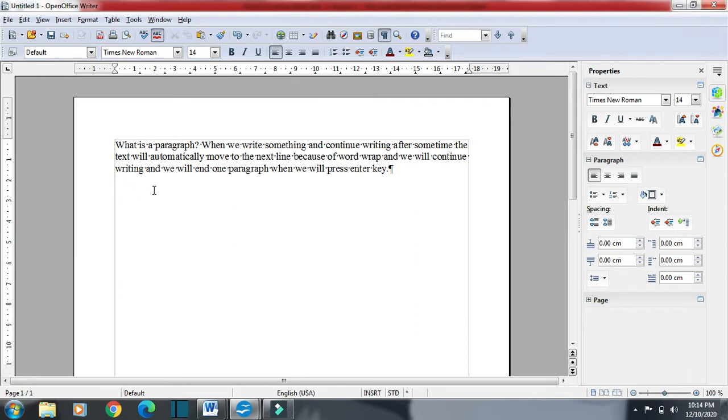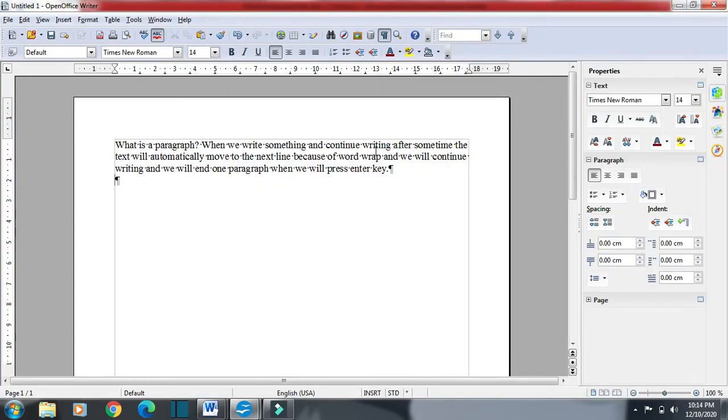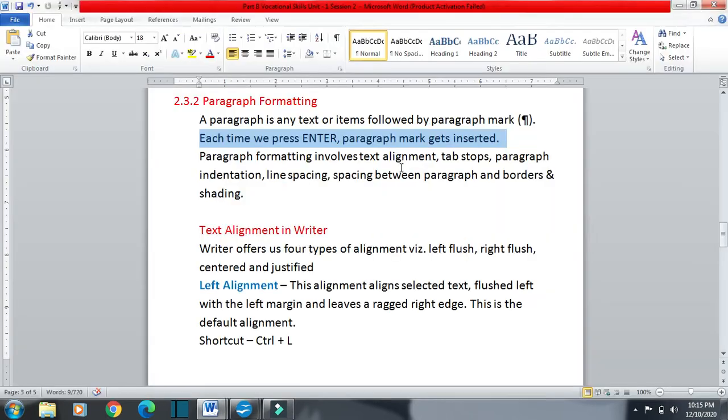It means that we have broken the paragraph and entered into a new paragraph. Each time we press enter, a paragraph mark gets inserted, and it means we have entered the next paragraph. So this whole part from here to here is a paragraph.